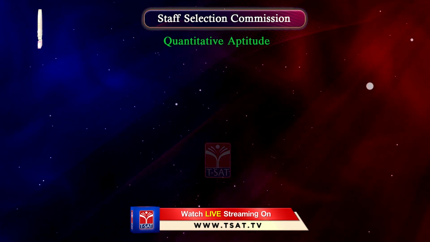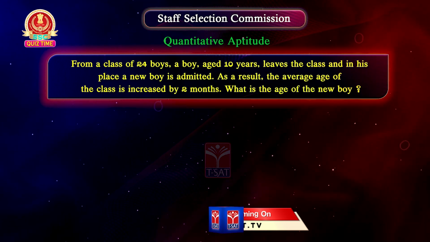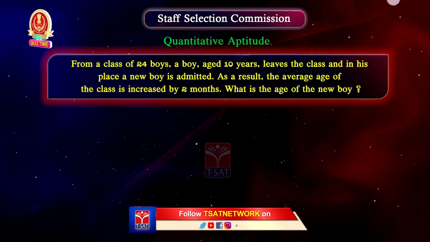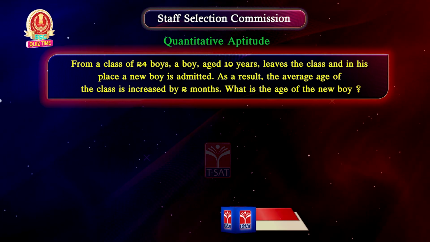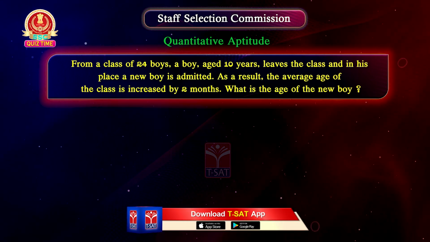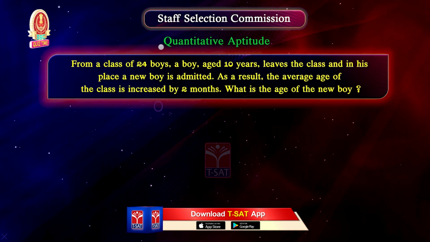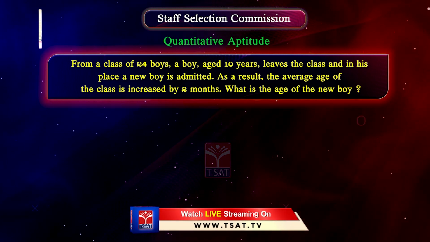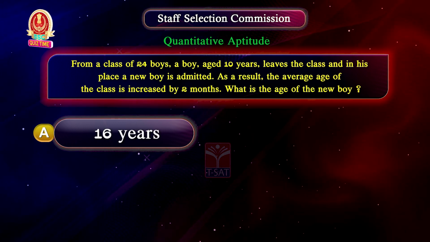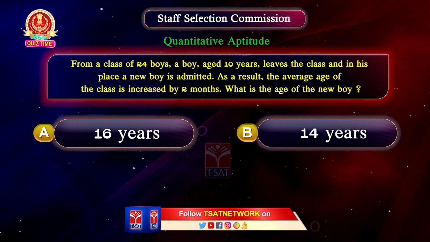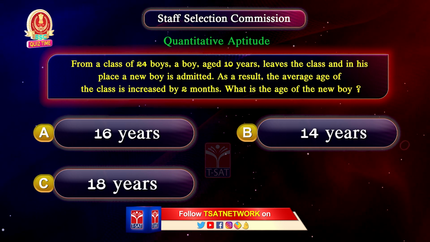Next question. From a class of 24 boys, a boy aged 10 years leaves the class and in his place a new boy is admitted. As a result, the average age of the class is increased by 2 months. What is the age of the new boy? Option A, 16 years. Option B, 14 years. Option C, 18 years.